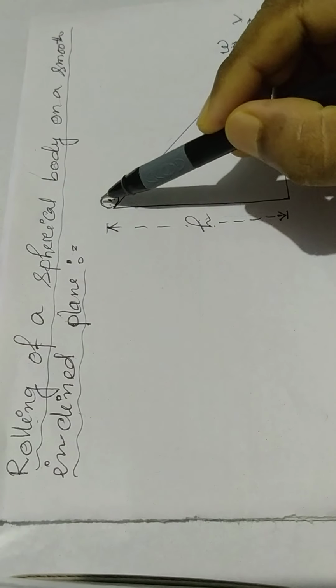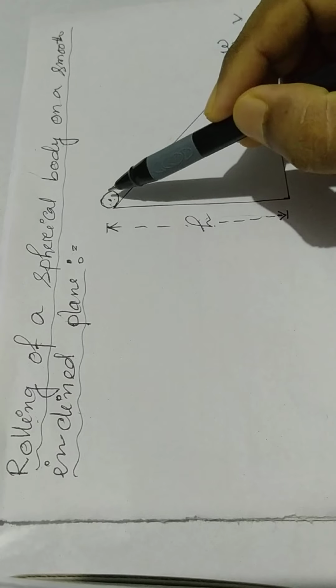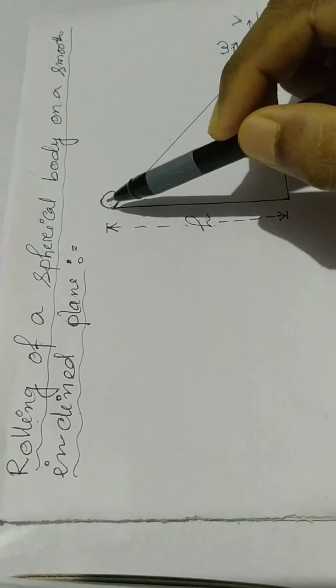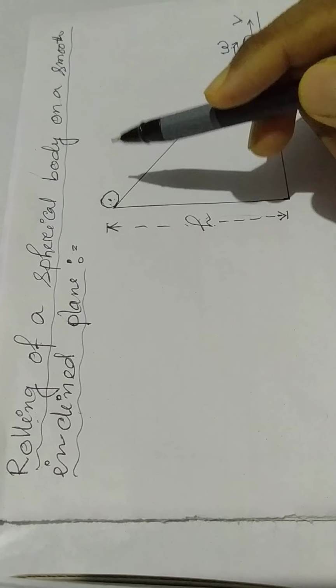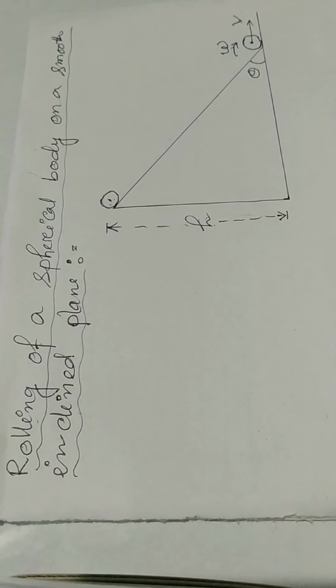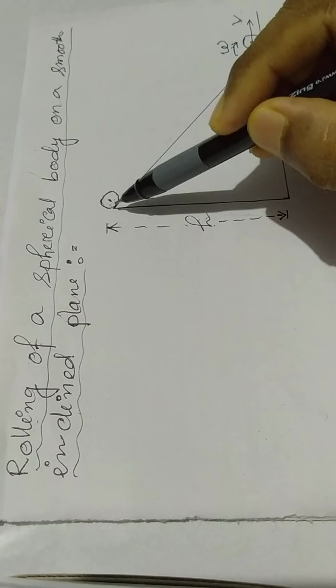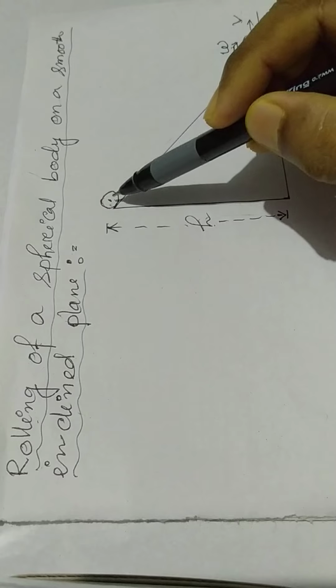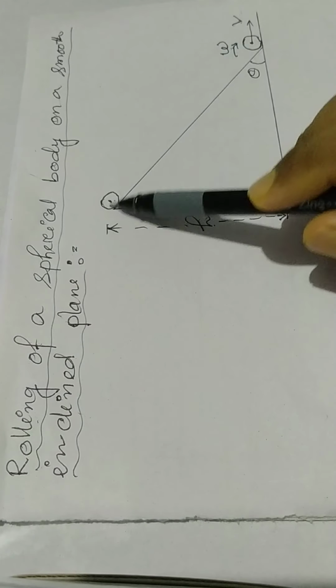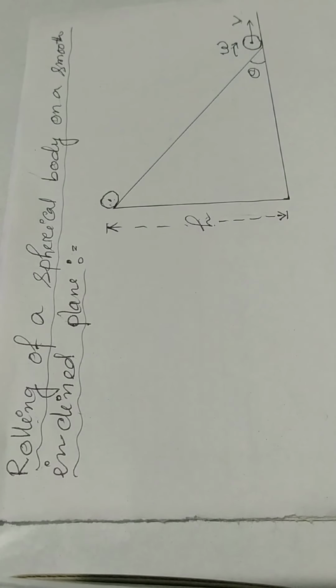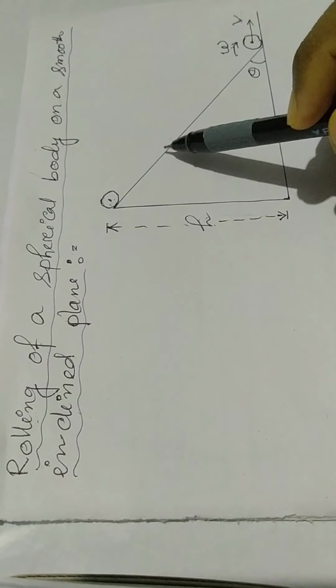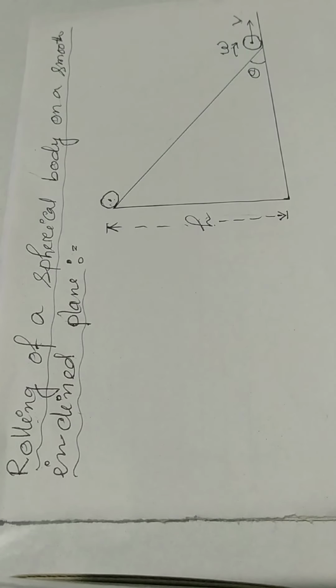When the spherical body is at the top of the inclined plane, the body possesses only potential energy. Here kinetic energy is zero since the body is at rest. When the body rolls, this potential energy is converted into two types of kinetic energy: translational kinetic energy and rotational kinetic energy.